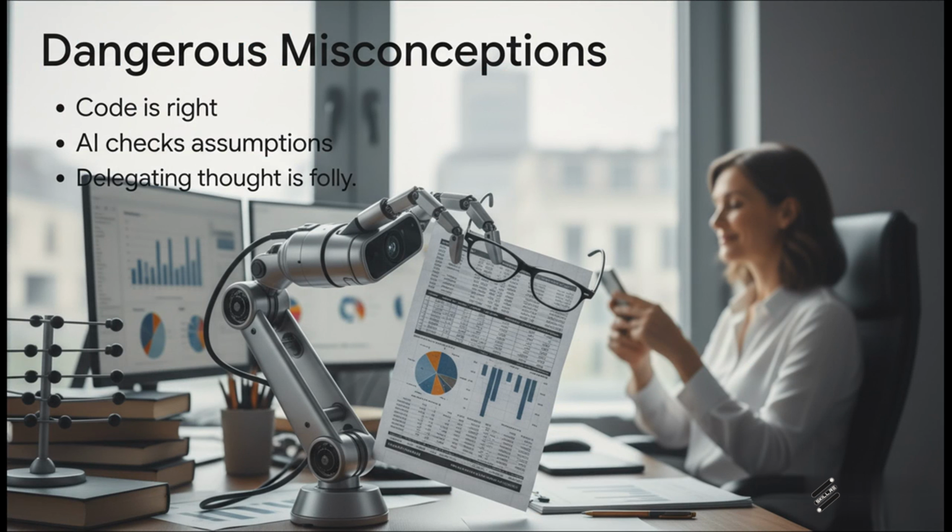Let's also take a second to clear up some incredibly dangerous AI misconceptions right now. Generated code can have really subtle statistical errors that syntax checkers miss entirely. Also, AI cannot independently verify assumptions. It can write the code to test them, sure, but you have to interpret the result. And listen to this one. Using AI to test 100 variables against an outcome doesn't eliminate p-hacking, it literally just automates it. The problem there is the research design, not the tool. Bottom line, you simply cannot delegate your statistical thinking to a machine.